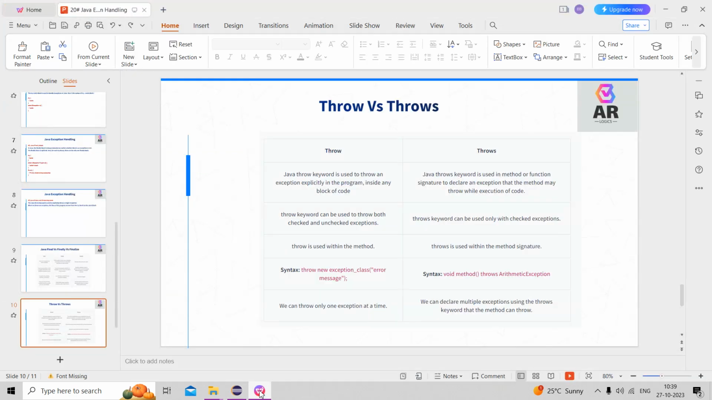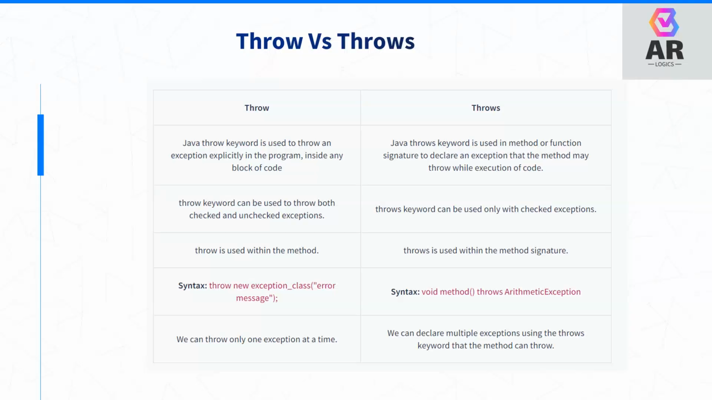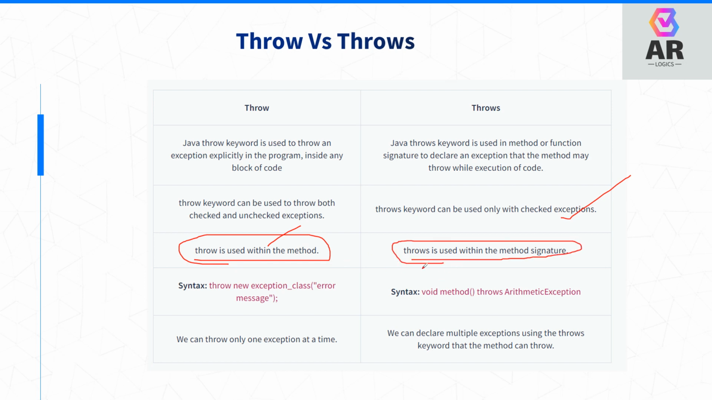The throw keyword is used for both checked and unchecked exceptions, that is, compile time and runtime. Throws is only for checked exceptions. Throws is within the method only. Within the method signature we can write throws. Already I showed you. The throws syntax is throws followed by the exception class. This is the syntax.